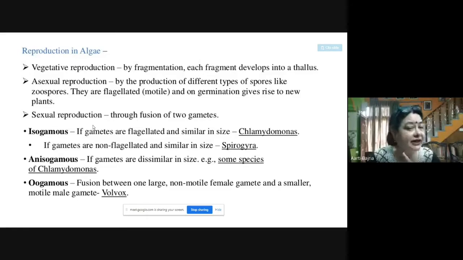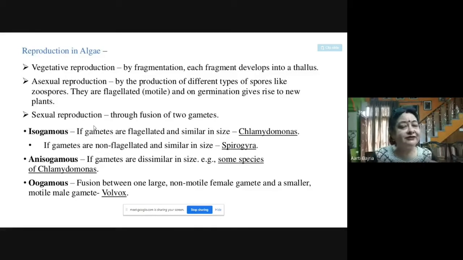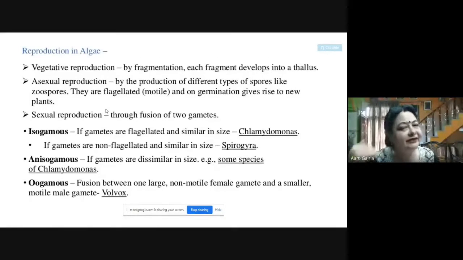If we see the asexual reproduction, special spores are formed, and these spores can be motile, and these spores can be non-motile, and they are capable of giving rise to new algae. So by the production of different types of spores, for example, zoospores, they are flagellated. Flagellated means they have flagellum on the spore body, and that's why they are motile. And on germination, they give rise to a new thallus, that is algae.